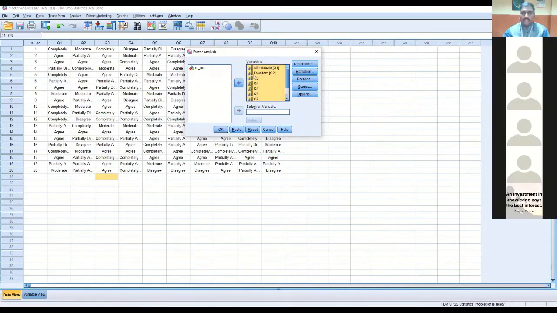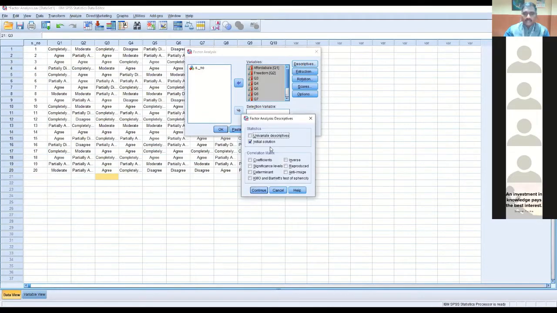Now you can put in the chat box what options we need to choose under Descriptives. The coefficients, and I forgot to tell one more thing. Initial solution is there by default. And the correlation matrix coefficients you have to choose, and there is another option in Descriptives: KMO and Bartlett's test. I forgot to tell that. Those options are in the first option called Descriptives. Now you give Continue.